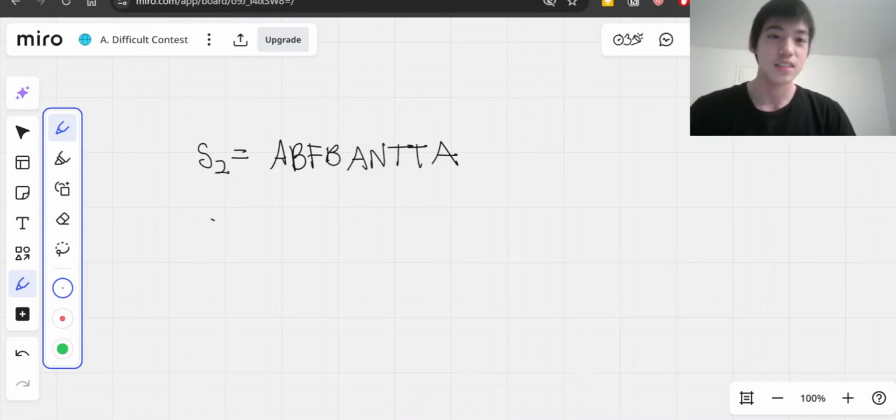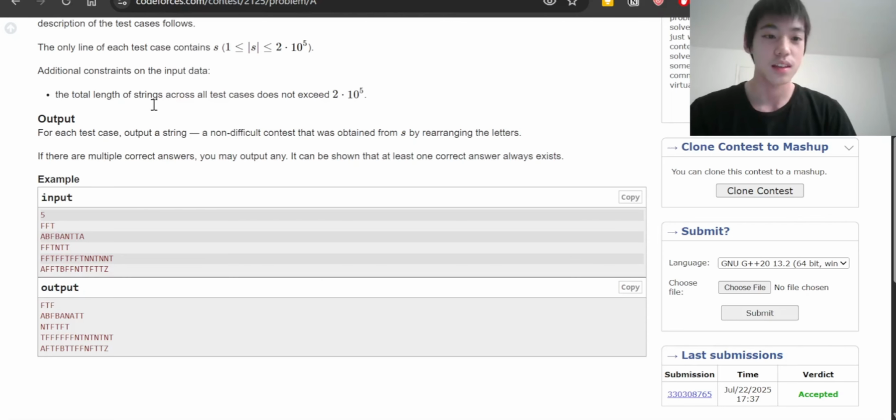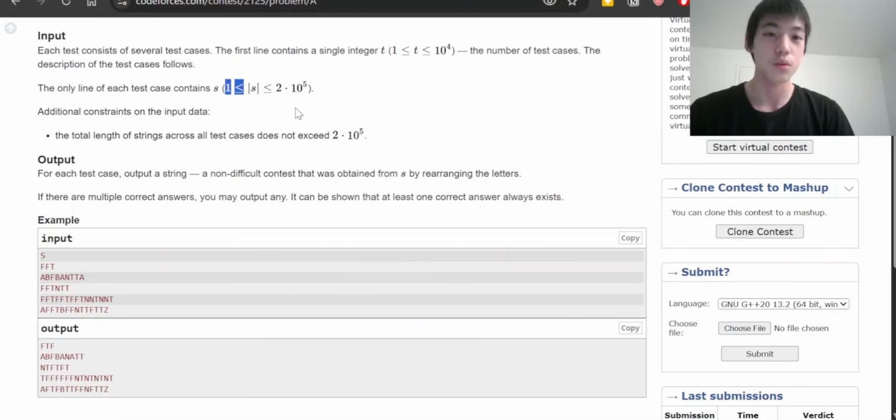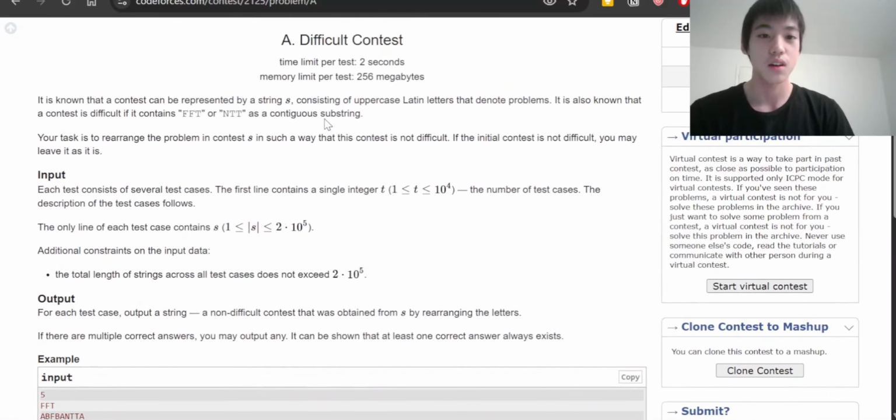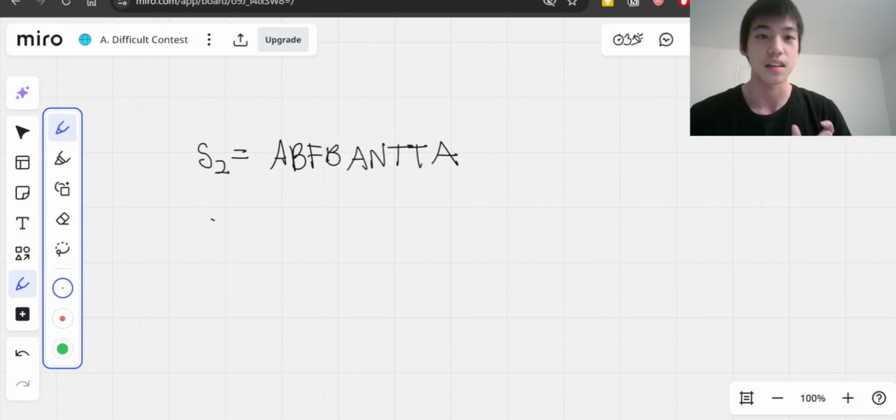First, what's our original task here? We need to rearrange this string such that it doesn't contain either FFT or NTT in it. Let's check if this string actually has an occurrence of FFT or NTT, and as you'll see, we'll try to come up with a general algorithm that rearranges these letters as we do so.